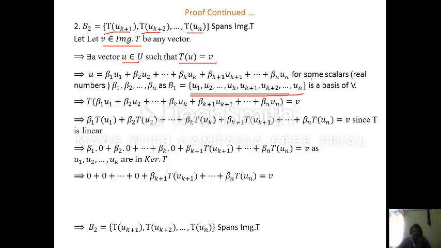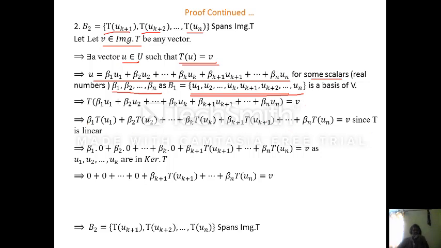So there exist some scalars, real numbers beta 1, beta 2, ..., beta n, such that u is equal to beta 1 u1 plus beta 2 u2 and so on, beta k uk plus beta k+1 uk+1 and so on, plus beta n un. So this implies that T of u is equal to phi, where u is this combination: beta 1 u1 plus beta 2 u2 and so on, plus beta n un, equal to phi.